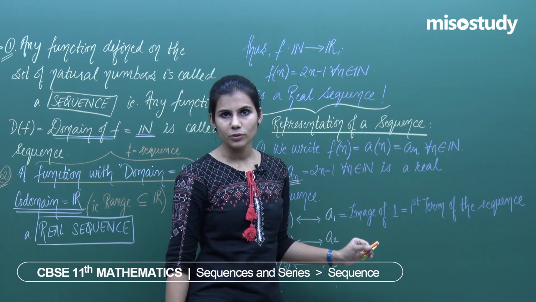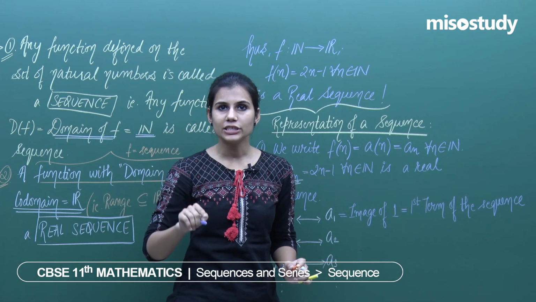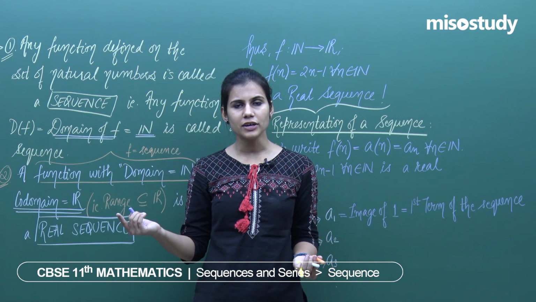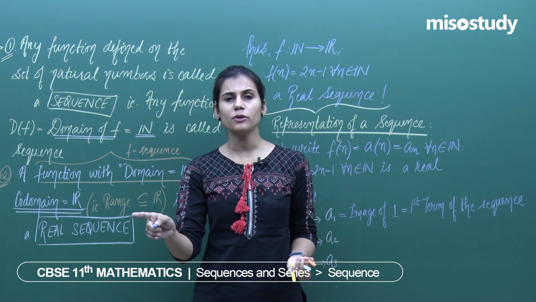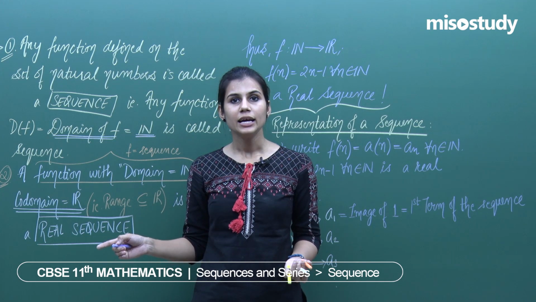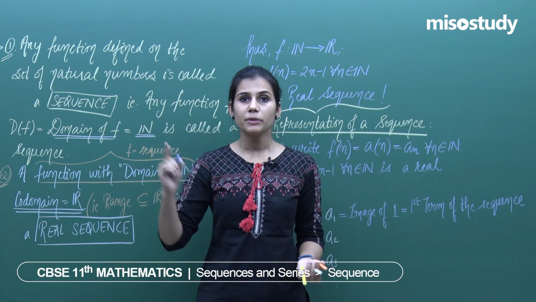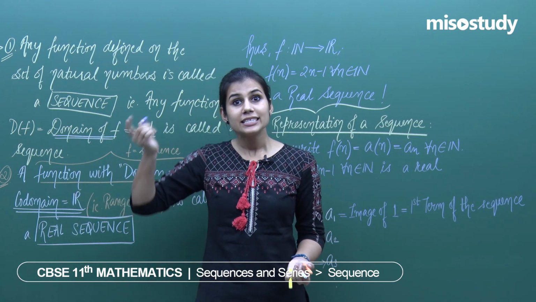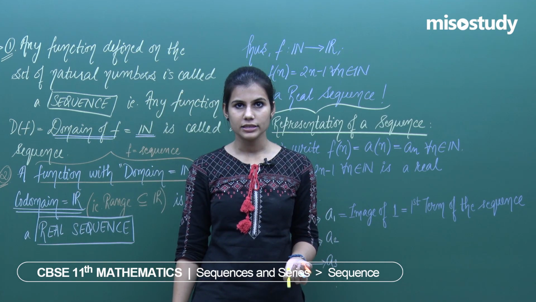So inside a sequence, you get images corresponding to every natural number, obviously, because you are defining a function. A function associates every member of the domain to some member of the codomain. That means corresponding to every natural number you will have some image. The image of natural number n is the nth term of the sequence.